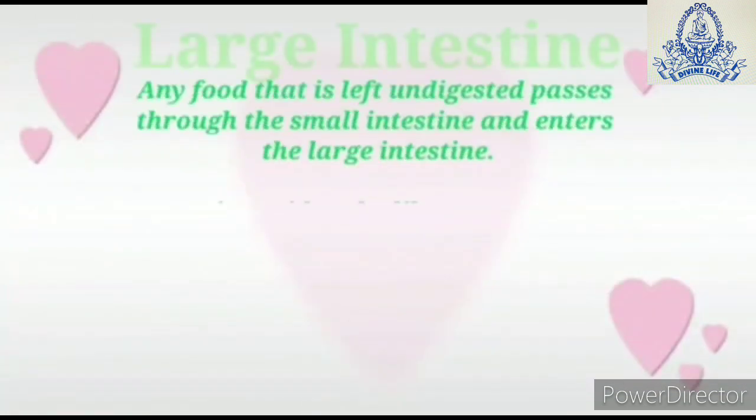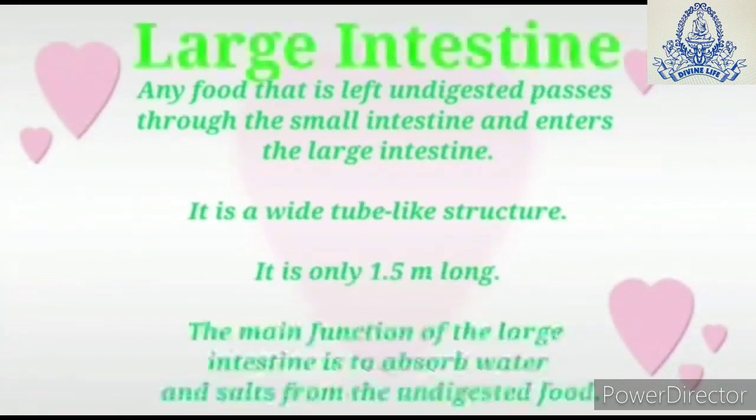The last part of the food pipe is the large intestine. The large intestine is the area where any food that is left undigested enters. It is a white tube-like structure and it is only 1.5 meters long. It is less in size than the small intestine.